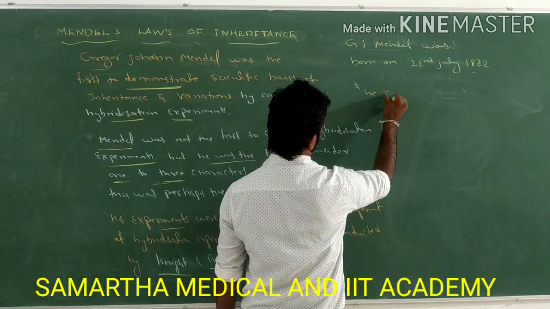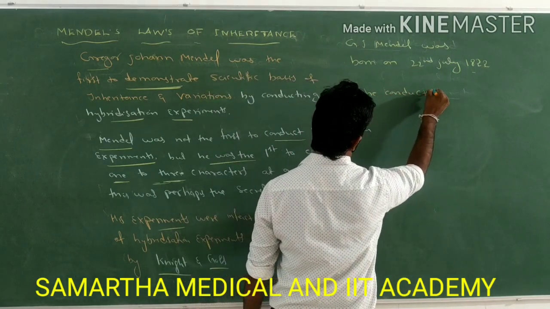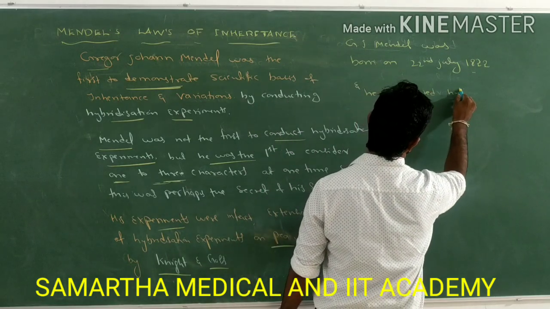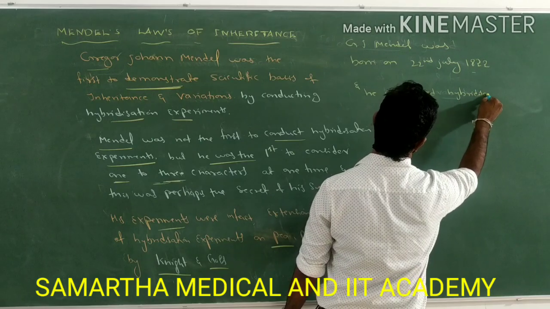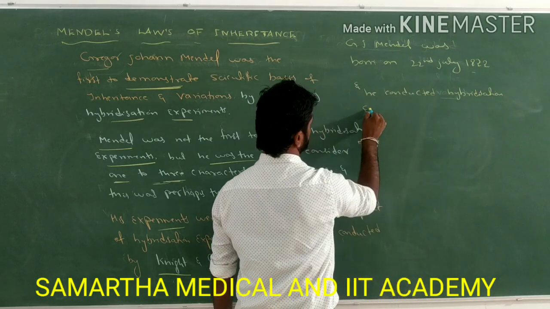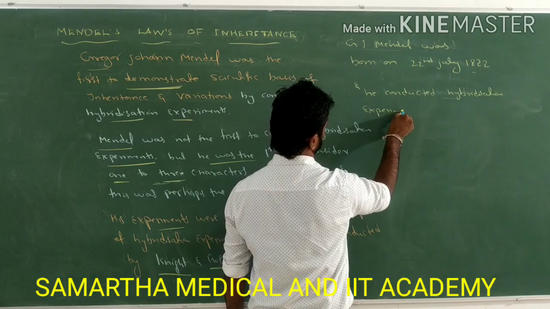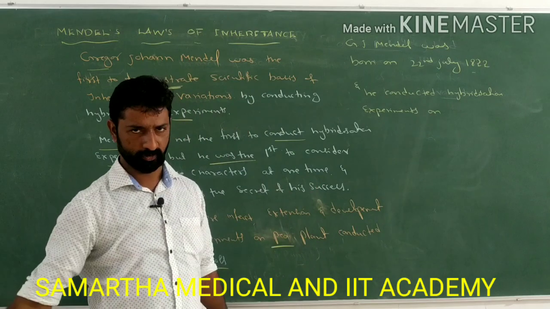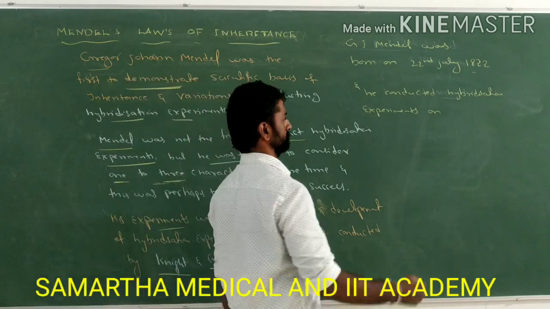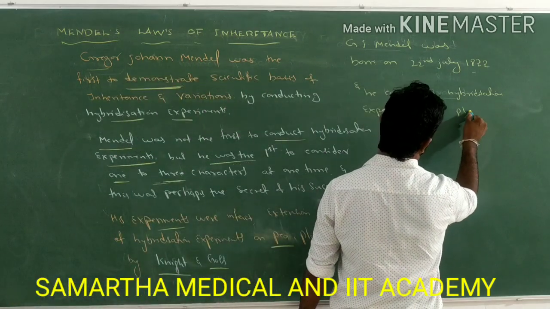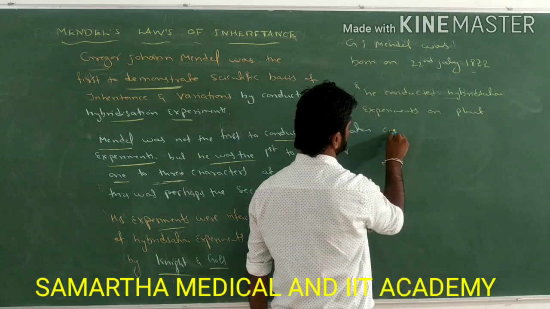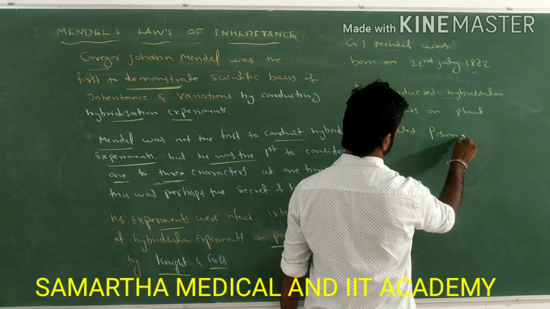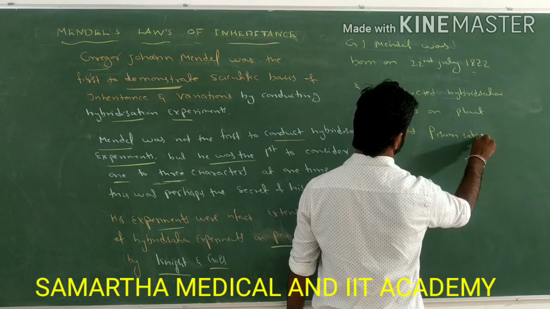And such Gregor John Mendel conducted hybridization experiments. On which plant did he conduct experiments? That is on the plant called Pisum sativum.